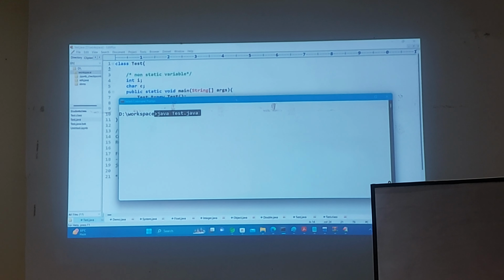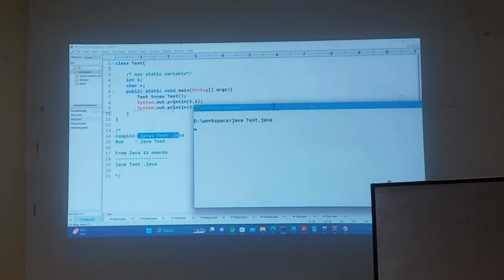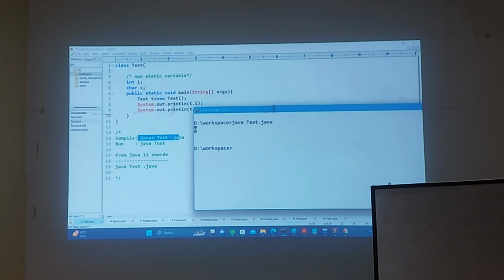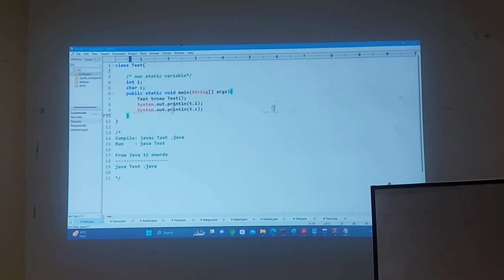So now let me do this thing. Let's see if this command directly works or not. java Test.java. I'm not sure what is the current version. If it is more than 11, it will work. Now, of course, it will not take that much time. Can you see that 0 came? So where is the other output? You see the gap here. So that means what is here is none other than space. So that means the default value for char in Java, what is that? Space.